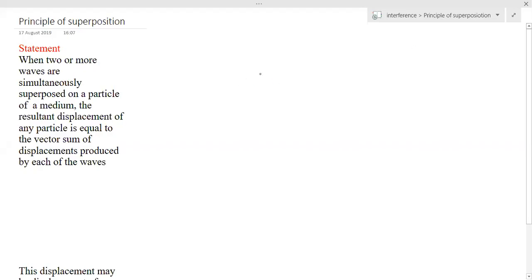Now let us discuss the concept of principle of superposition. Before going to this concept, first let me explain the concept of source. We know that if I take this as a light source S1, when I switch on the light, it creates a disturbance. That disturbance will travel in the medium in the form of waves like this.